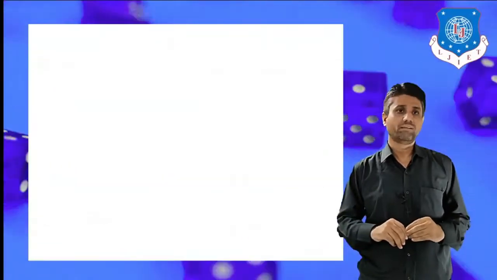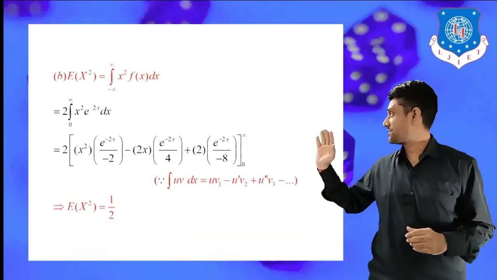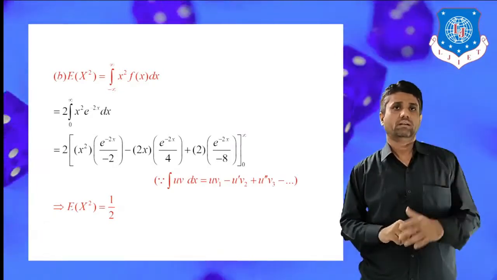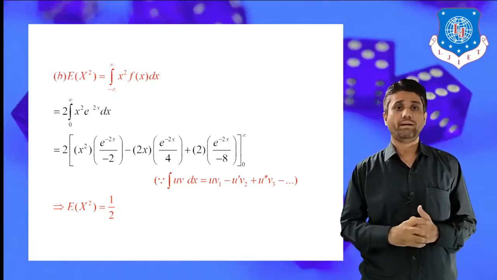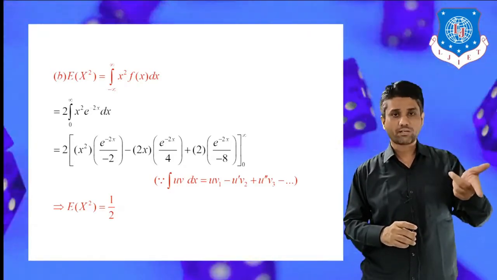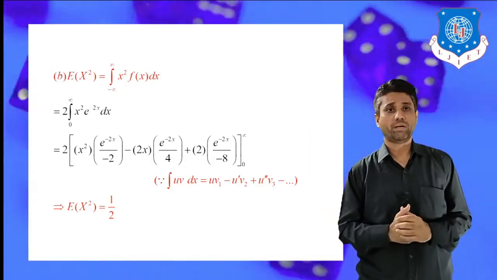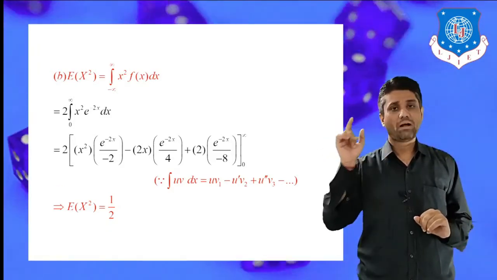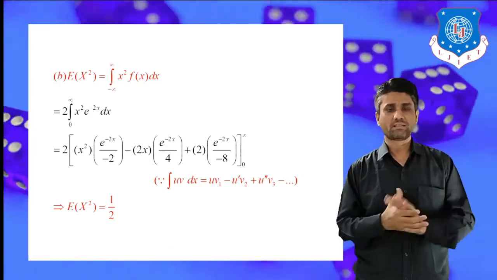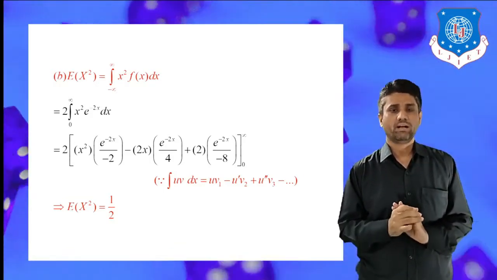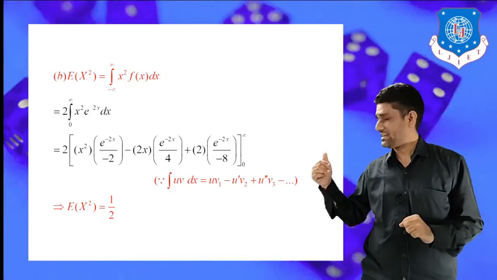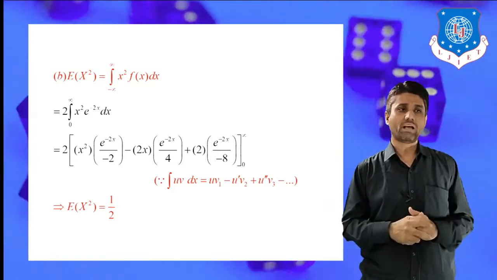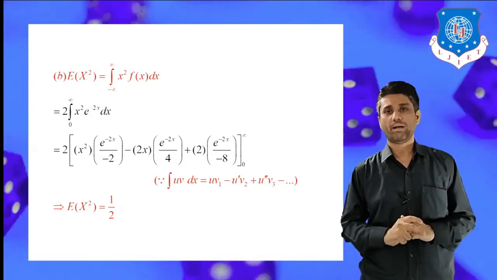In this example, we are interested in calculating two quantities. Now the second quantity is E of x square. In the first part we found the expectation of x. Instead of the expectation of x, here we have to calculate the expectation of x square. So everything is as it is, just replace x by x square. In the definition, we consider E of x square as the integral from negative infinity to infinity of x square into f of x dx. By applying the same strategy, we get E of x square equal to half.